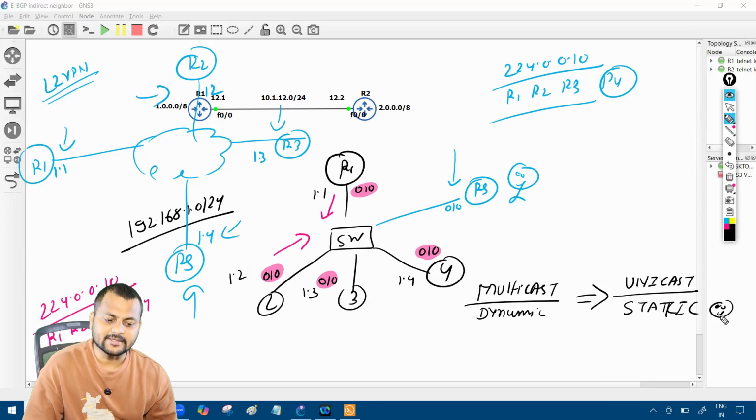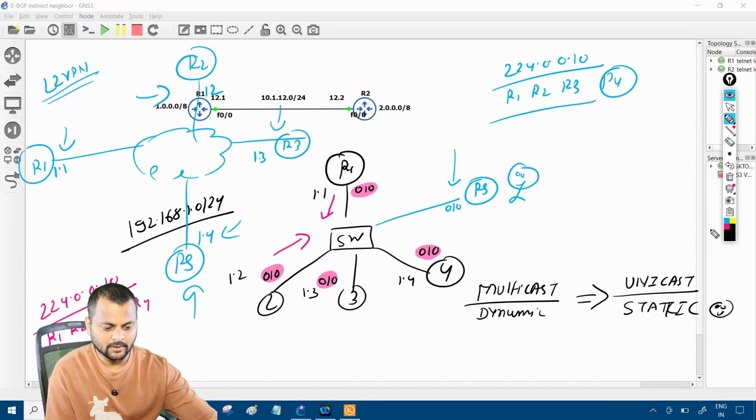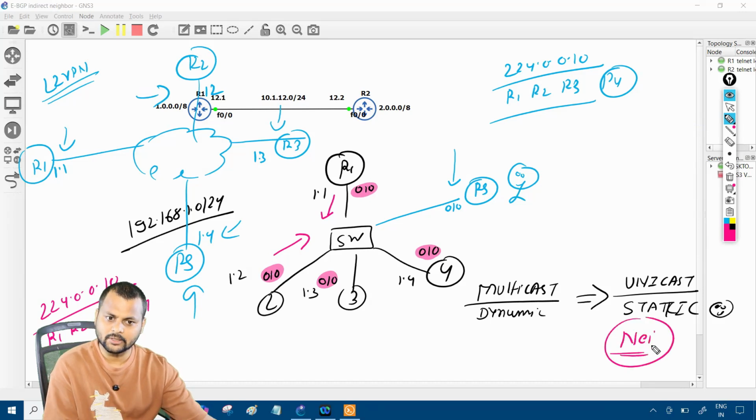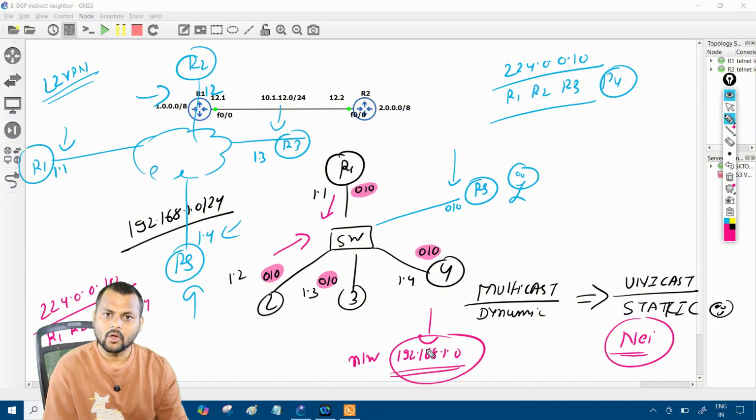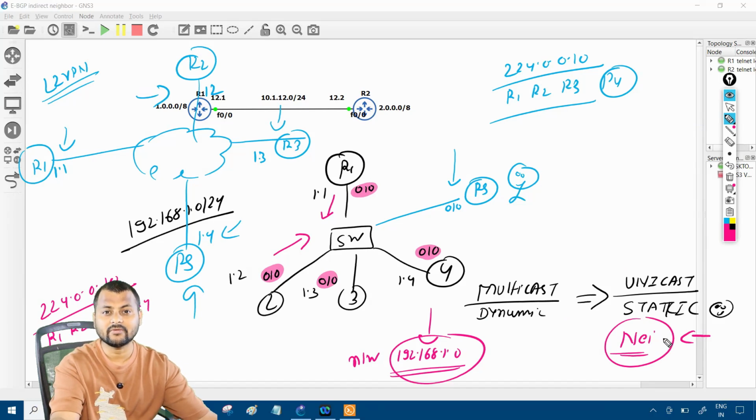Now, to do the static neighborship, you have to use the neighbor command. Normally in the multicast dynamic neighborship, you just put the network command, network 192.168.1.0. Whatever interface is present in this subnet will be enabled in the EIGRP protocol, and that interface will join the multicast group as well. What we can do instead is simply use the neighbor statement. When I use the neighbor statement, I'm defining: hey, look, I'm only going to form the neighborship with you, not the other person.